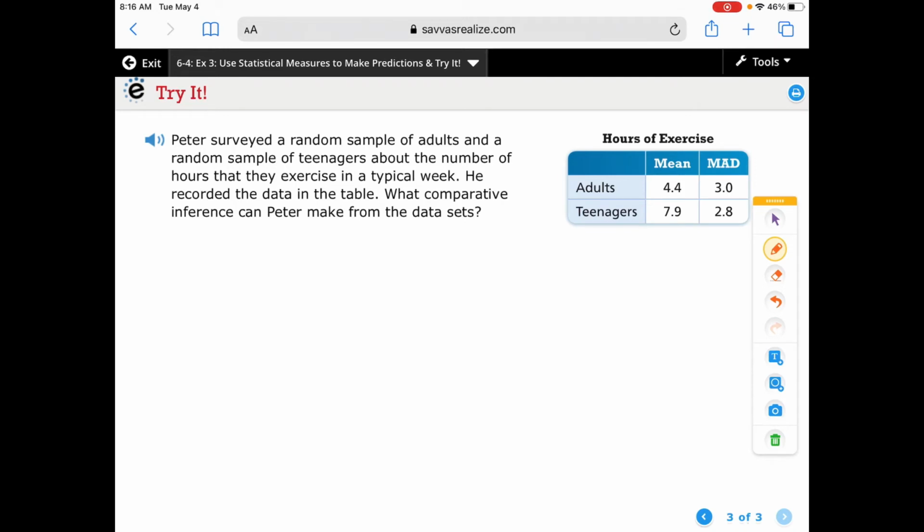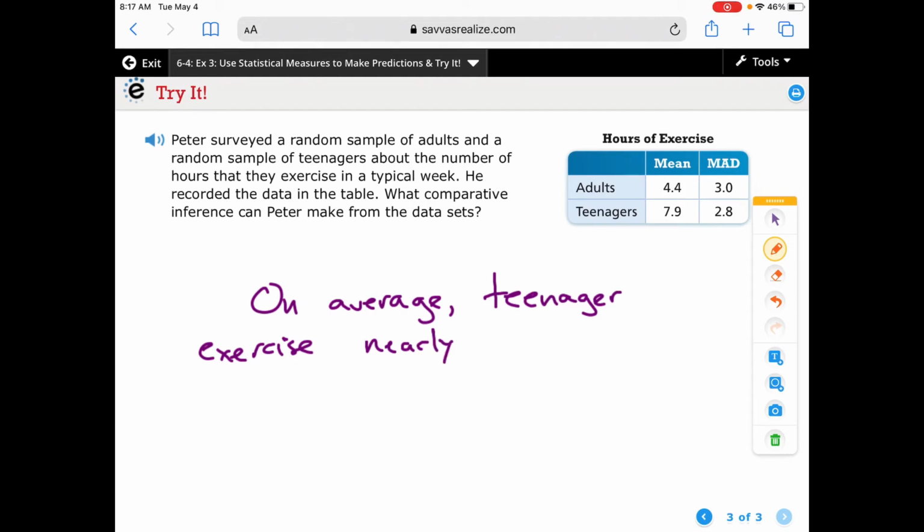So we see adults, the mean is 4.4, and then our MAD, which we spoke about, is 3.0, meaning the difference between each increment. And then teenagers, it's 7.9, and the MAD is 2.8. So we can say, on average, teenagers exercise nearly twice as much as adults.